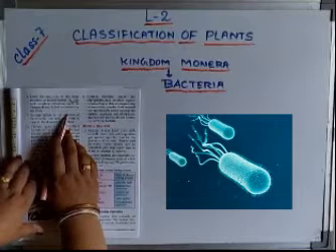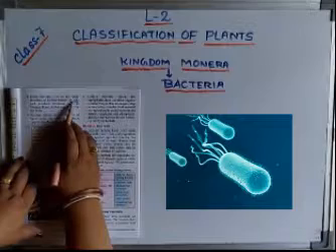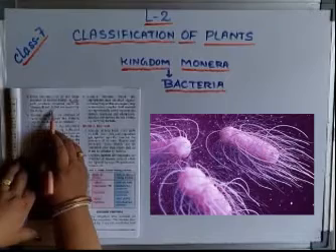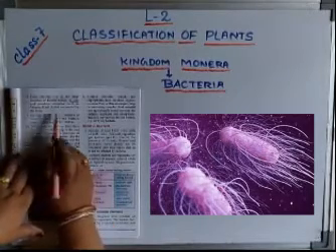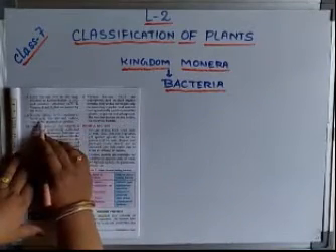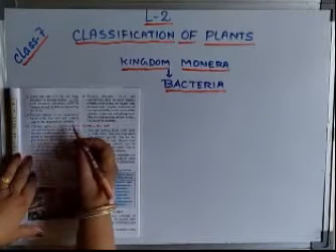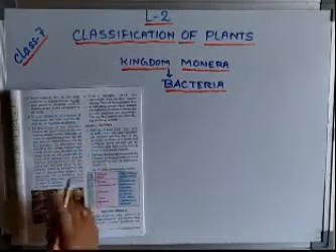That means some bacteria live in the large intestine of human beings. What is the name of the bacteria? E. coli, and they produce which vitamins? Vitamin B and K, which are needed by our body. Now, please mark the number 9 also. Some bacteria are present in the intestine of herbivores. Herbivores means animals which eat green plants, leaves, and grasses, like cow, buffalo, goat. These bacteria help in the digestion of cellulose. So you can see that so many types of bacteria are helping us in many ways.